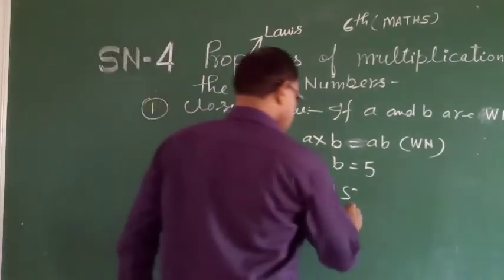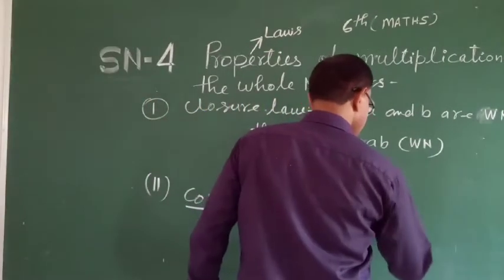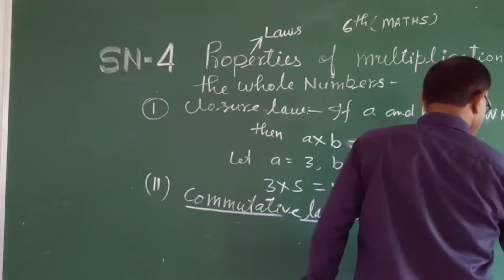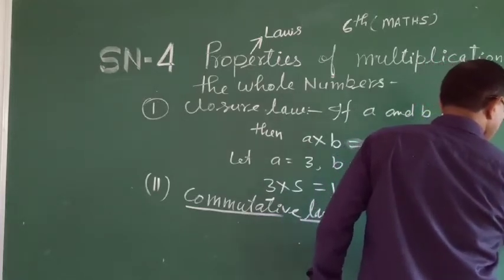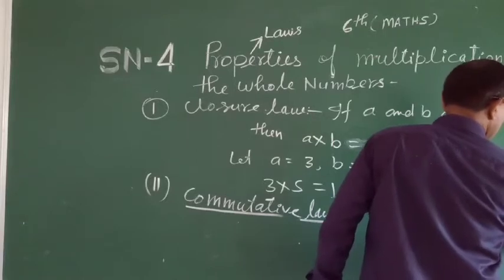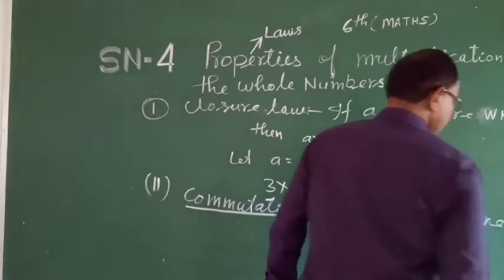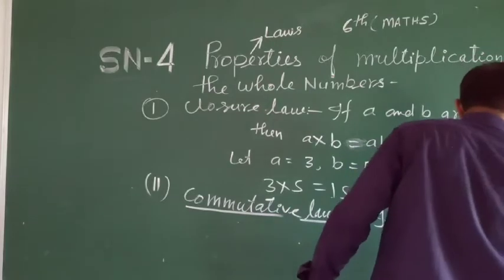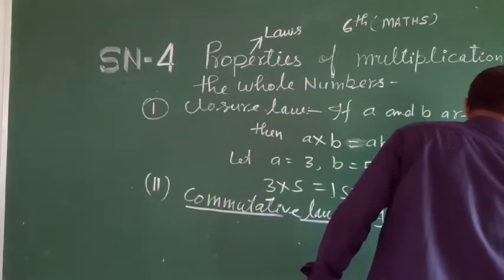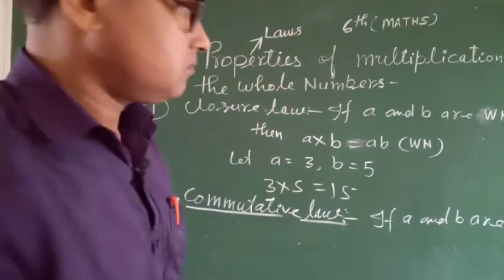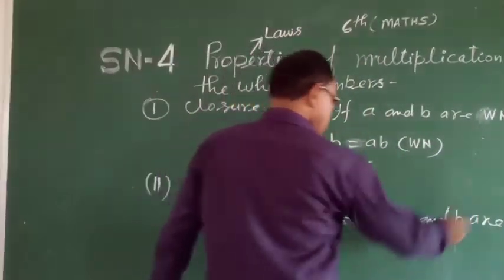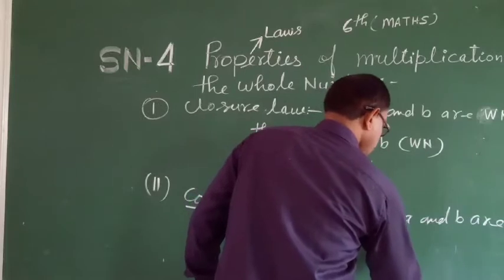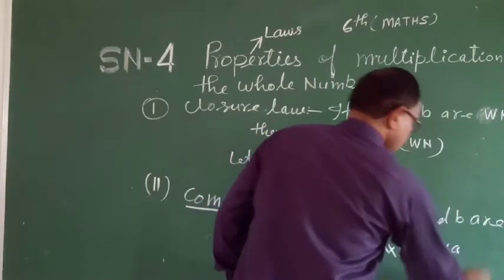We can say here, if A and B are two whole numbers, then during the multiplication, A into B is equal to B into A.